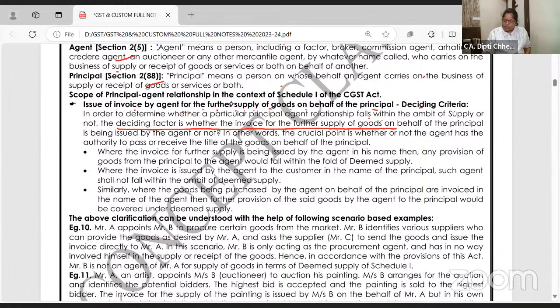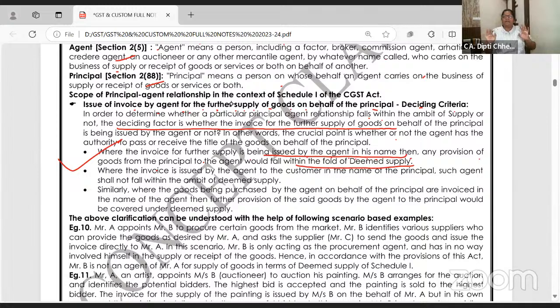In other words, the crucial point is whether or not the agent has authority to pass or receive the title of goods. Where invoice for further supply is issued by agent in his name, then any provision of the goods from principal to agent will fall within deemed supply, because the bill is made in the name of agent.